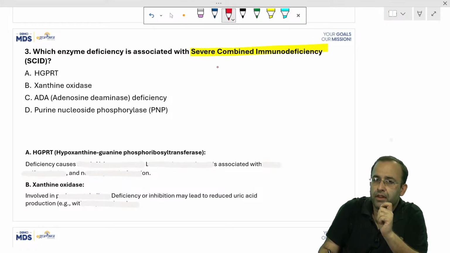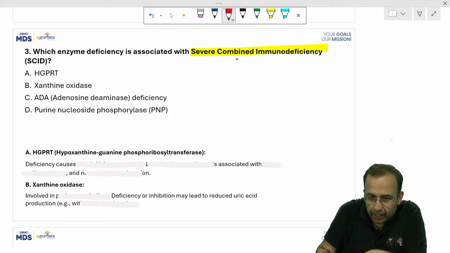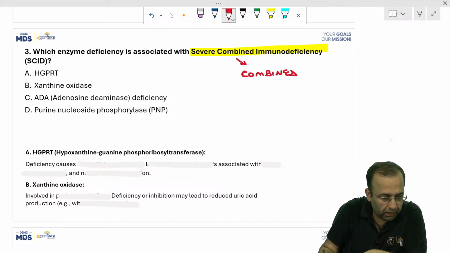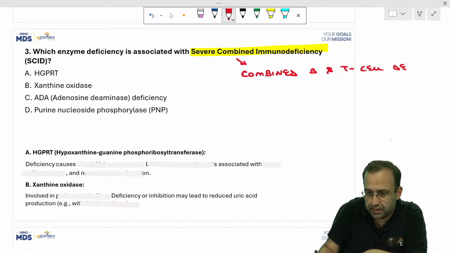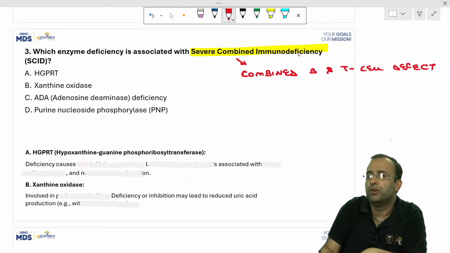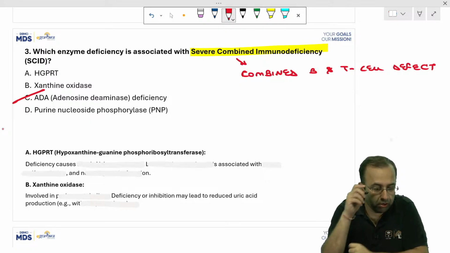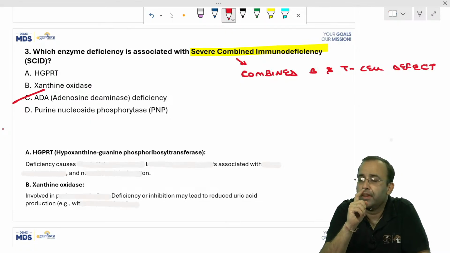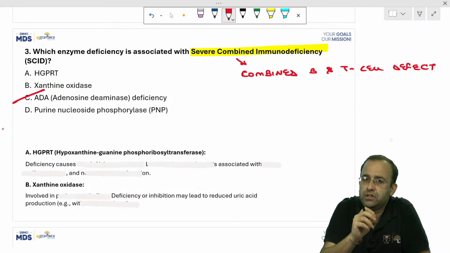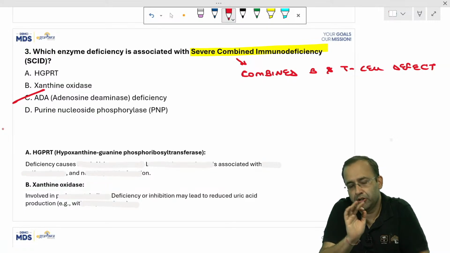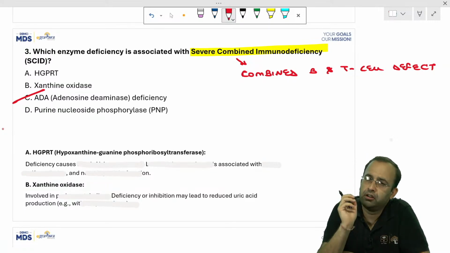It is a combined B and T cell defect, SCID. The name tells you everything. Severe combined immunodeficiency is a combined B and T cell defect occurring due to ADA deficiency, that is adenosine deaminase deficiency.